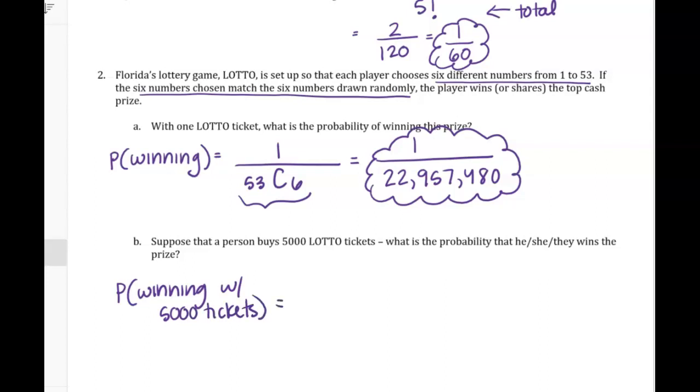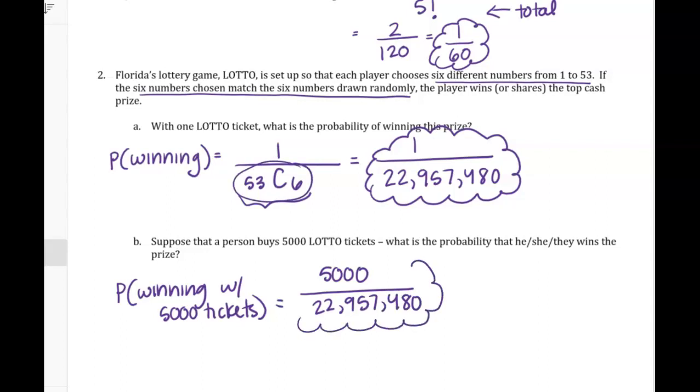Now instead of having one chance, now your chances are actually 5,000 over 22,957,480. Same total, still 53C6, right? But now you have 5,000 tickets, so your chances increase, but you're still probably not going to win.